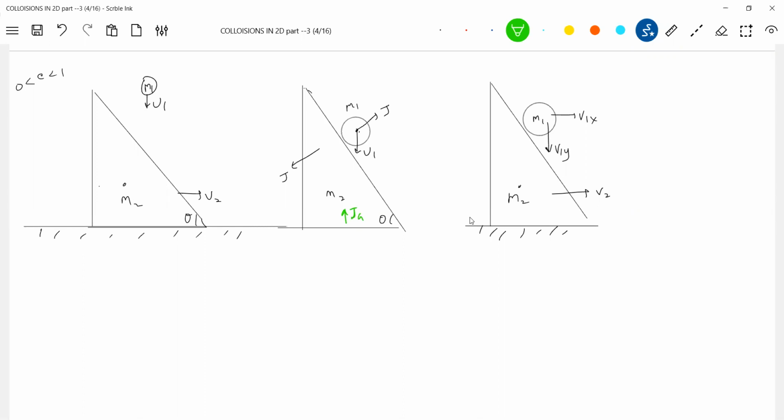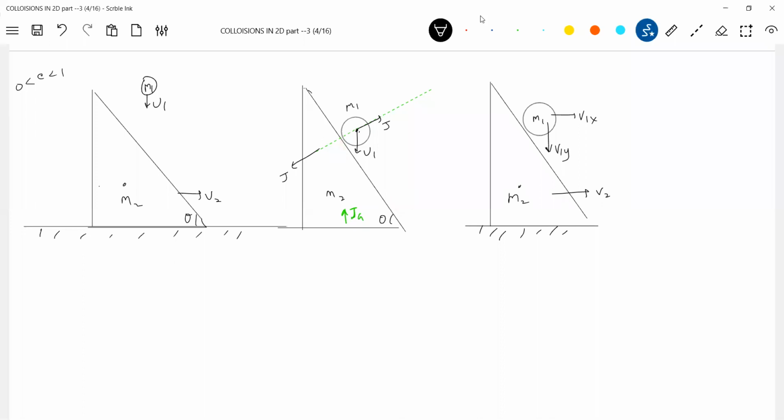So how can you say this? Because along the line of impact, what is the problem? Along the line of impact, the component of impulse by the ground on the wedge will be unbalanced. Along the y-axis, this is unbalanced. So therefore, momentum is not conserved along the line of impact and along the y-axis. Only along the x-axis can I conserve momentum. Yes, you can conserve momentum.